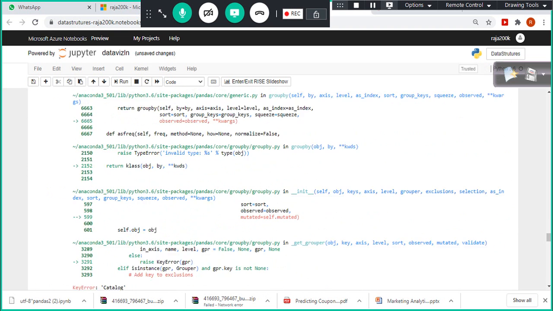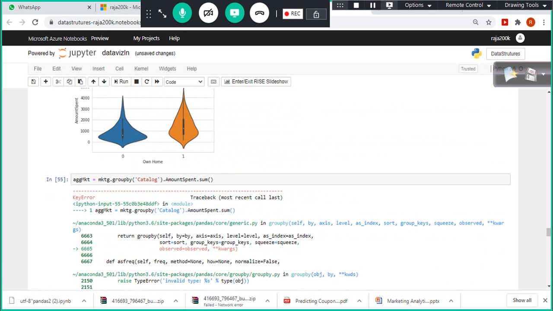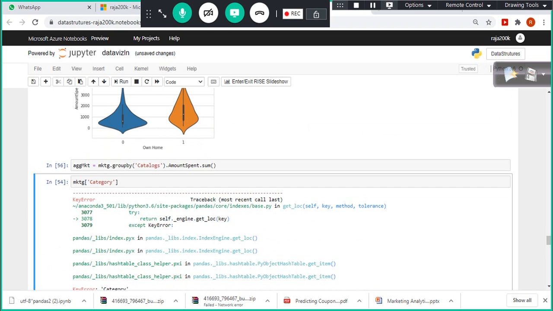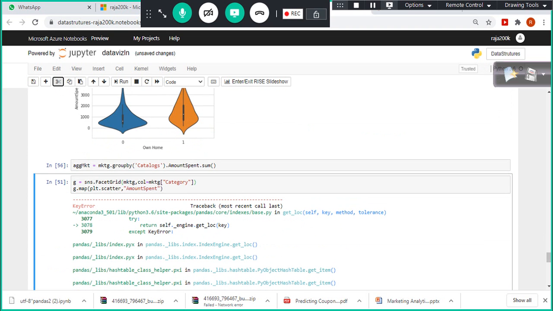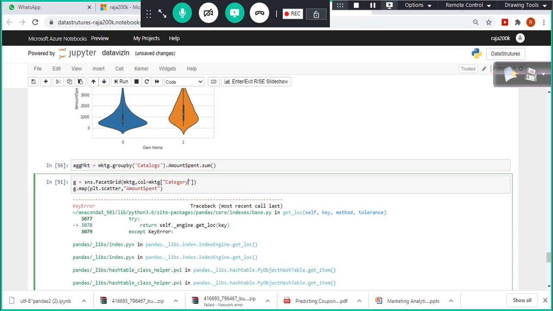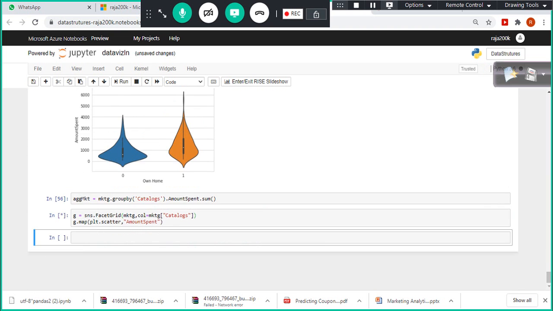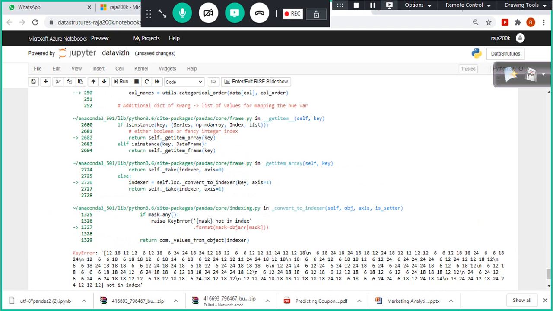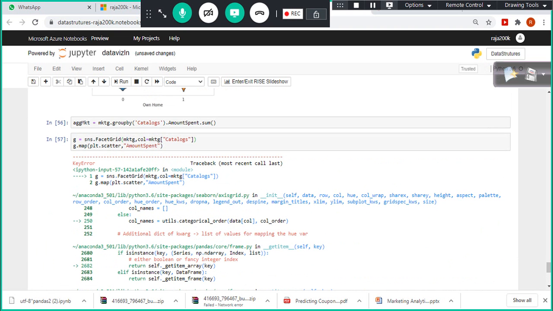It says key error, catalogs. Okay, maybe catalogs. Yeah, catalogs, correct. This is the wrong column. If you use a wrong column name, it says key error, right? That itself clearly says, you know, see here I made a mistake. That's the problem here. Not in index. Catalogs are not in index.